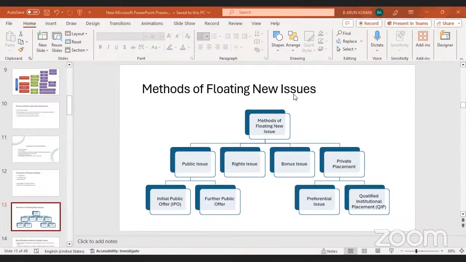Bonus issue means when shares are issued to existing shareholders as on a record date without any consideration from them. For a rights issue they collect some money from existing shareholders. For a bonus issue they do not collect money from the existing equity shareholders. This is the basic difference between rights issue and bonus issue.